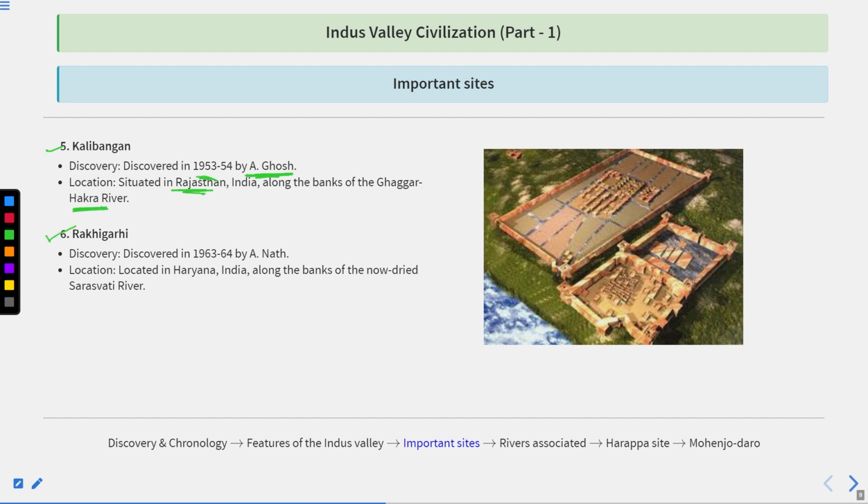And the sixth important site, and the largest site of the Indus Valley civilization in India, is Rakhigarhi. The Rakhigarhi site, you can correct here, was discovered in around 1999 by Amarendra Nath. It is located in Haryana, Hisar, along the bank of the now dried Saraswati River. Clear? So these are the 6 important sites we have briefly discussed.